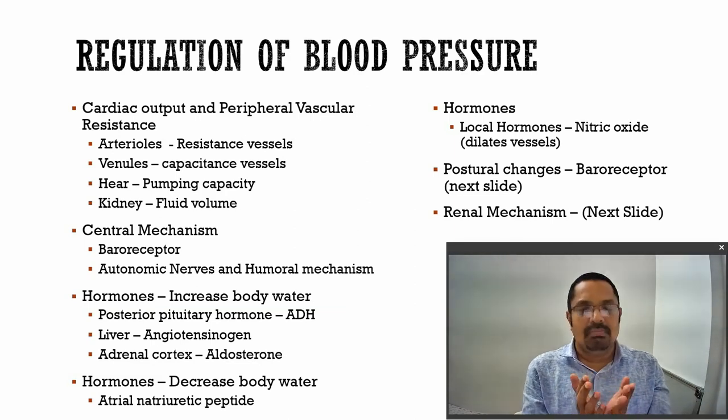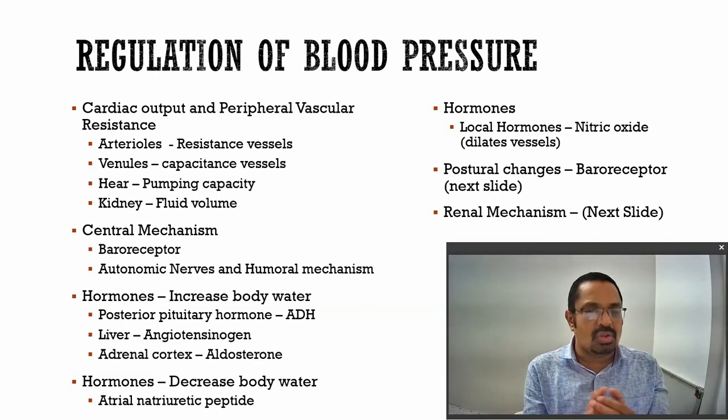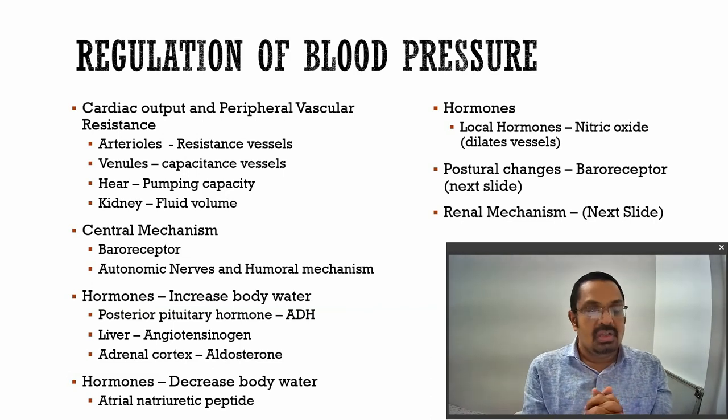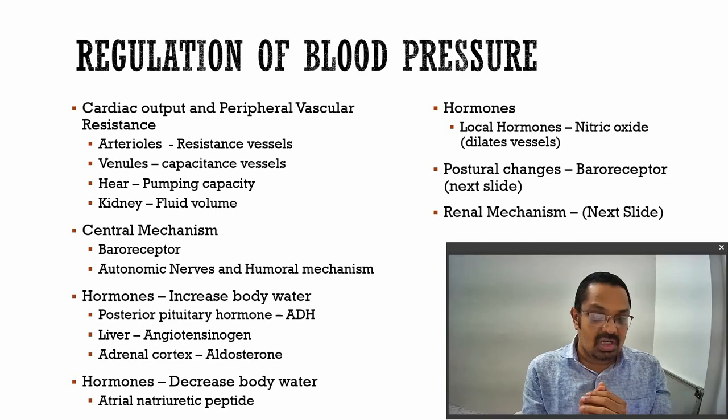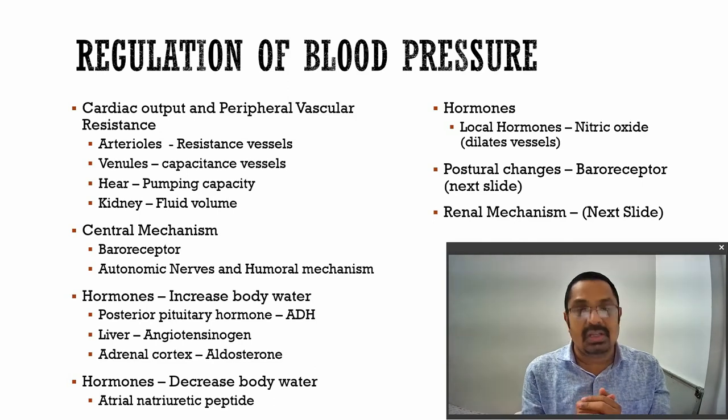There is another mechanism, again depending upon the central one: the hormonal and body water mechanism. So posterior pituitary hormone like antidiuretic hormone, the renin-angiotensin system we have already covered, adrenal cortex, aldosterone, sympathetic tone. Then there are certain hormones from the heart, atrial natriuretic peptides are also there. Some local hormones are also there, like nitric oxide, which dilates the blood vessels.